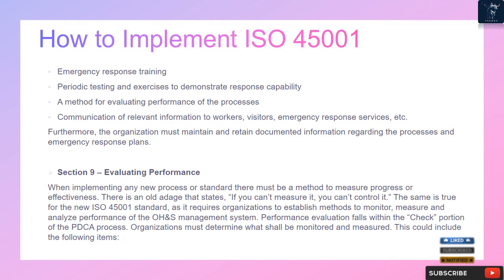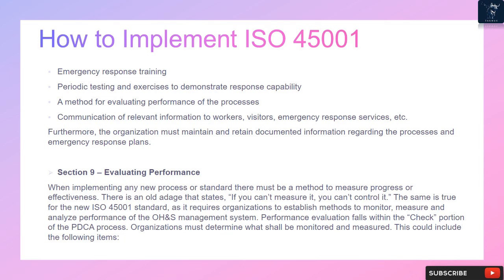Section 9, Evaluating Performance. When implementing any new process or standard, there must be a method to measure progress or effectiveness. There is an old adage that states, if you can't measure it, you can't control it. The same is true for the new ISO 45001 standard, as it requires organizations to establish methods to monitor, measure and analyze performance of the OHS management system. Performance evaluation falls within the check portion of the PDCA process. Organizations must determine what shall be monitored and measured.